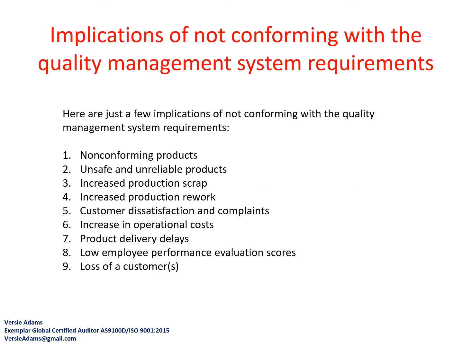Okay, the next element of 7.3 awareness that we need to comply with is we need to communicate to employees the implications of not conforming with quality management system requirements. In this example, we're doing it here in the slide by stating, here are just a few implications of not conforming with quality management system requirements. Non-conforming products, unsafe and unreliable products, increased production scrap, increased production rework, customer dissatisfaction and complaints, increase in operational cost, product delivery delays, low employee performance evaluation scores, and loss of a customer or customers.